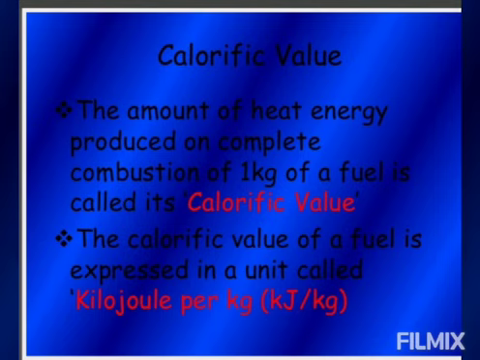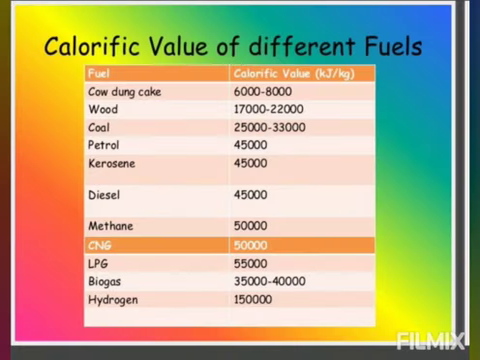ये calorific value of the fuel वो होती है, suppose we are burning a unit mass of coal और उसको burn करने के बाद जो heat produce हो रही है, उस amount को हम उस fuel की calorific value कहते हैं. तो हर fuel की calorific value अलग होती है. It is also expressed in kilojoules per kilogram. किसमें? kilojoules per kilogram और kilocalorie per kilogram are the units to measure the calorific value of the fuel.